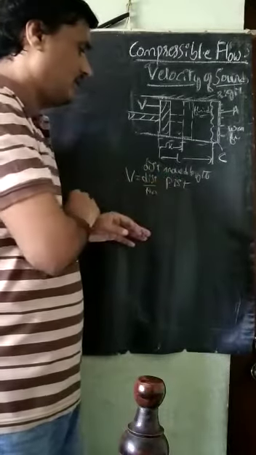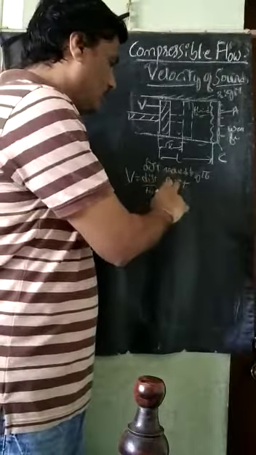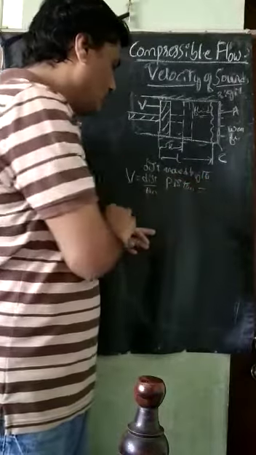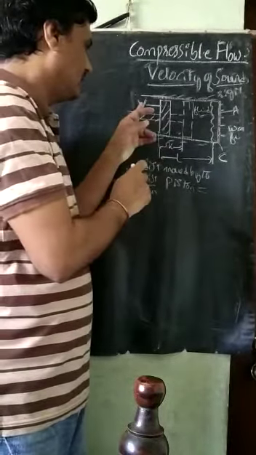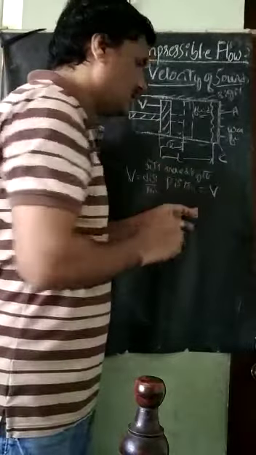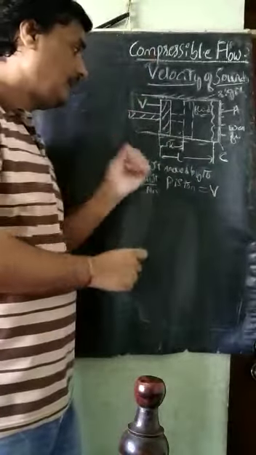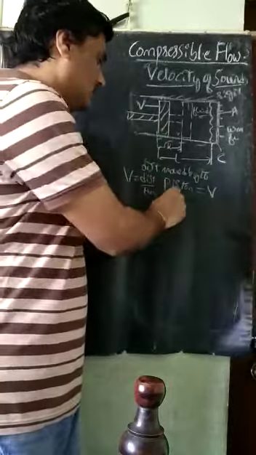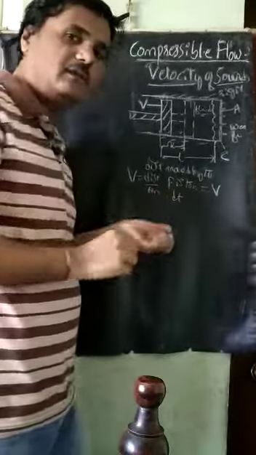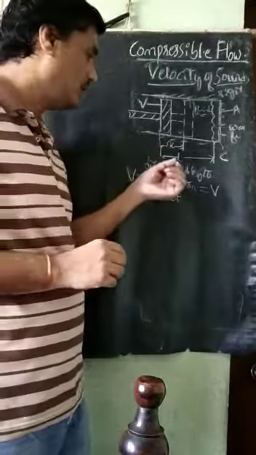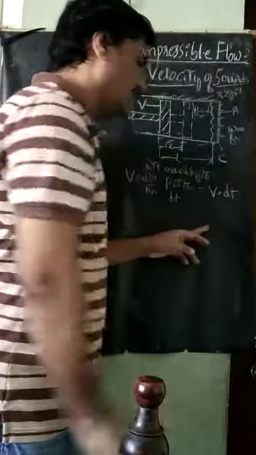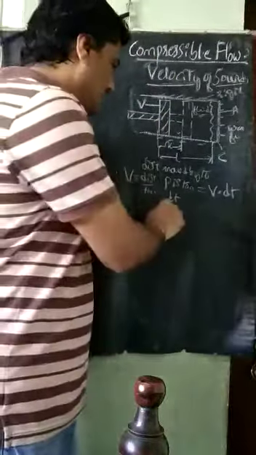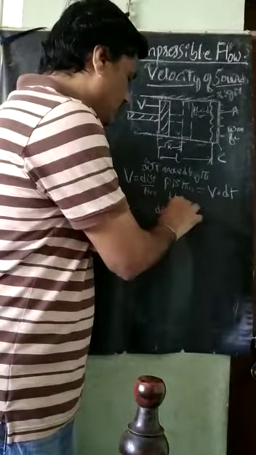So the distance moved by the piston is equal to velocity times time. The velocity of the piston is v, and we take the time as a small interval dt. Therefore the distance moved by the piston is v into dt. Similarly, the distance moved by the pressure wave.